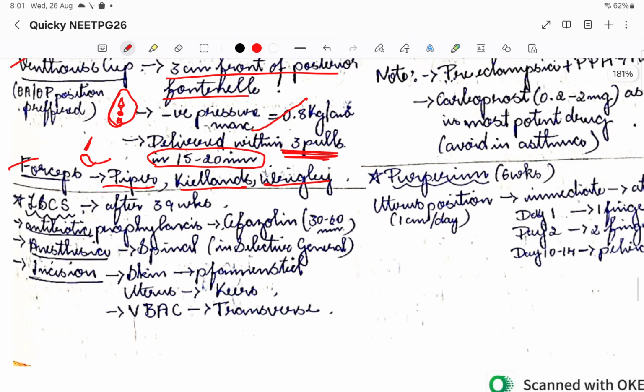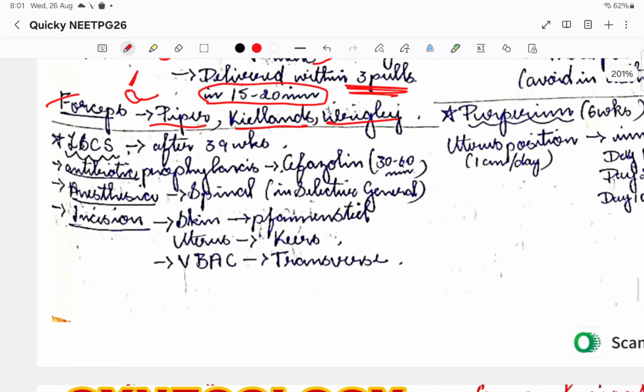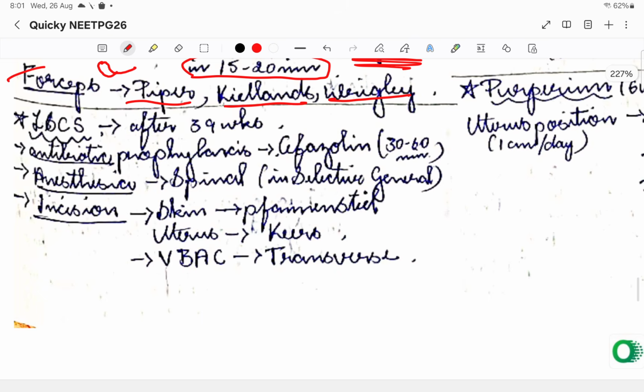Now this is what we talked about for labor, SVD and all. If we are going to go for LSCS, it might be an elective LSCS, and there might also be an emergency LSCS that we do. We go for LSCS after 39 weeks. Most probably antibiotic prophylaxis is given, that is cefazolin, the antibiotic of choice, 30 to 60 minutes before LSCS.